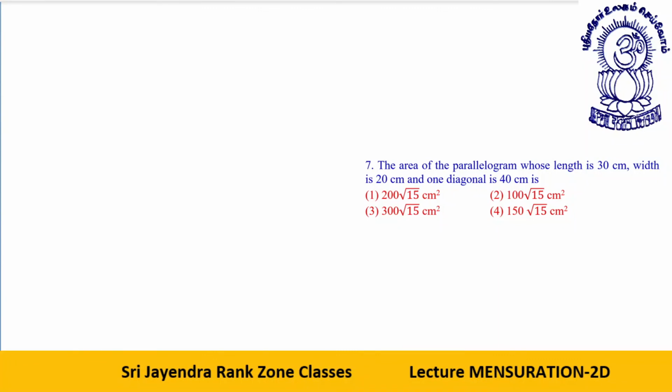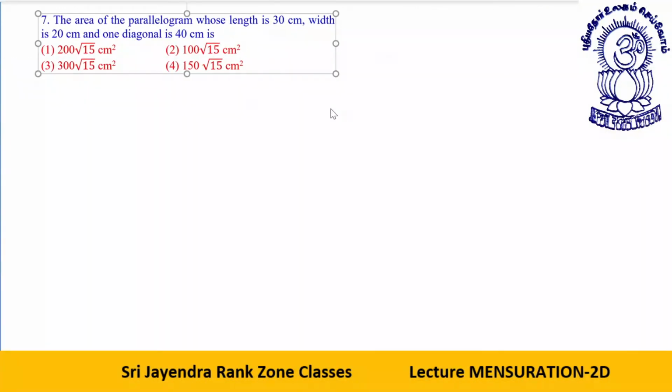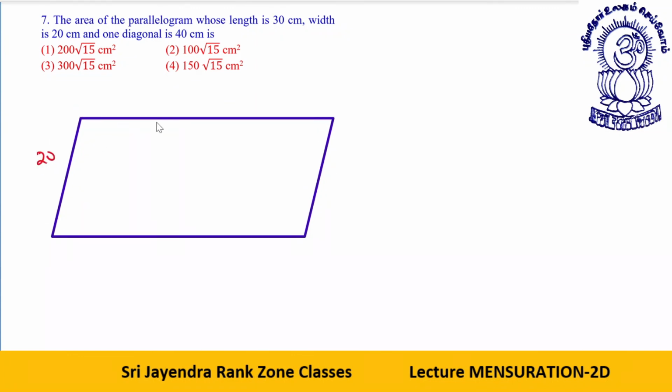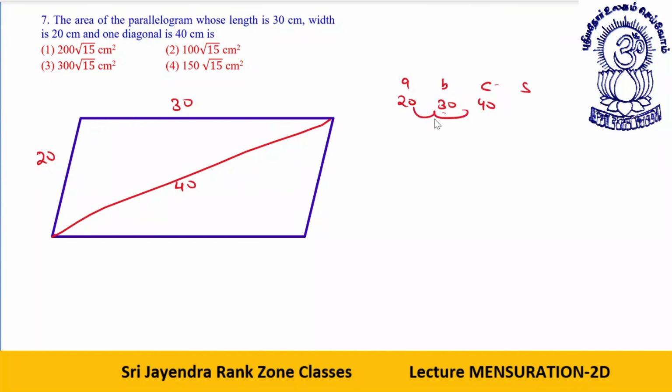Another similar question, the area of a parallelogram whose length is 30 centimeter, width is 20 centimeter, and one diagonal is 40 centimeter. Okay, this is 20, this is 30, this is 40. So first of all, 20, 30, 40. Directly, what will be S? This is an AP. S will be 1.5 times this, that is 45.